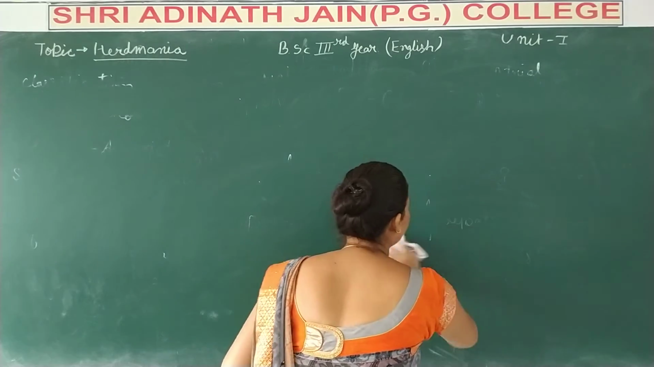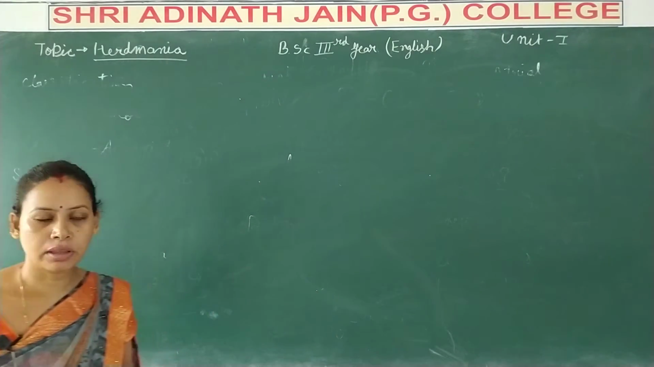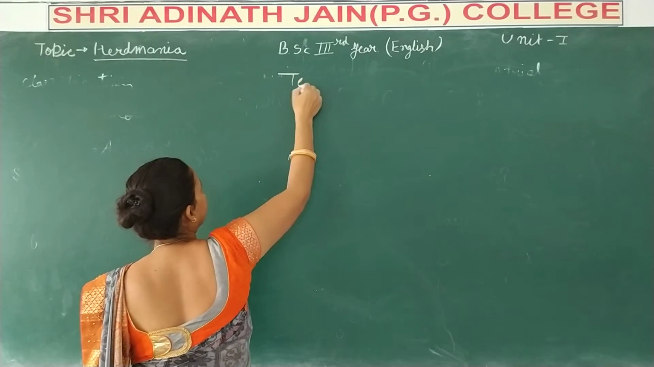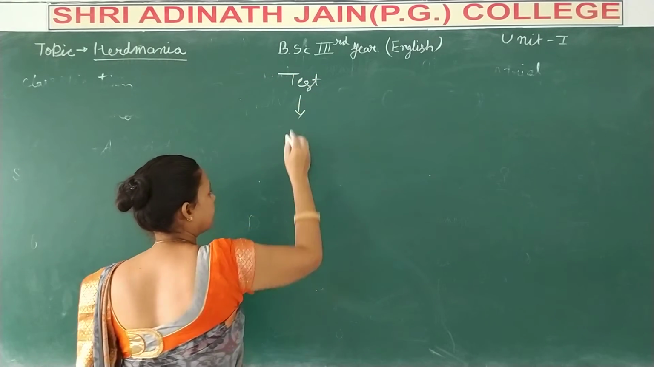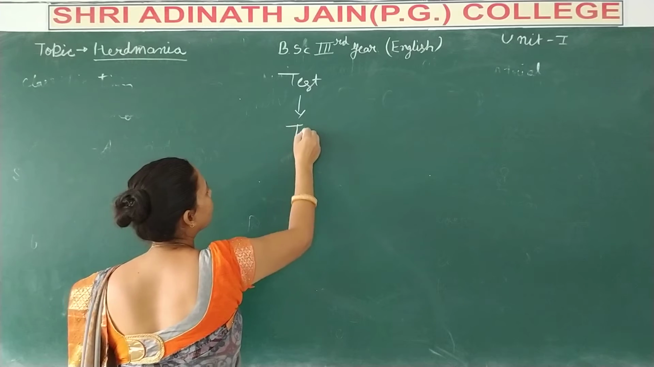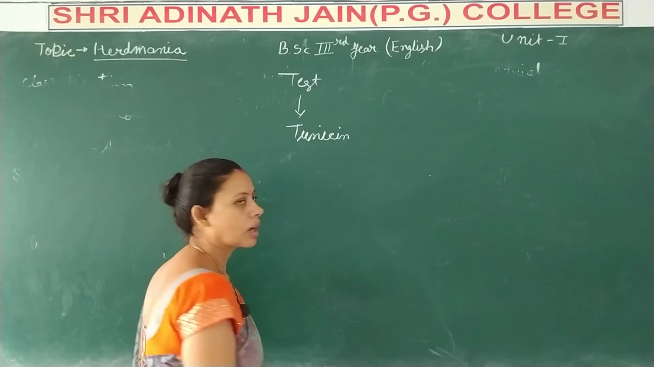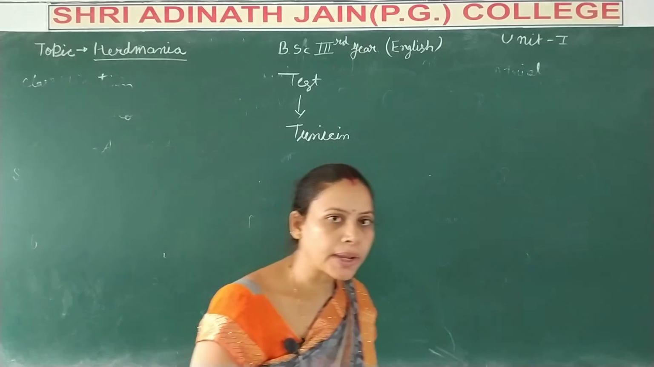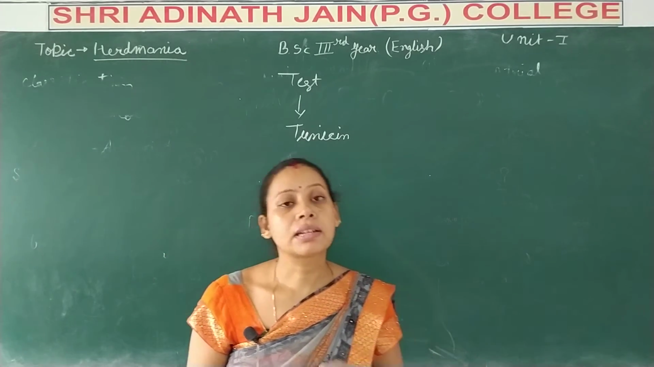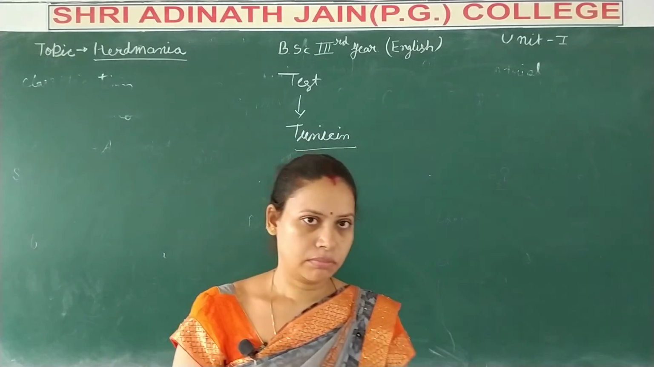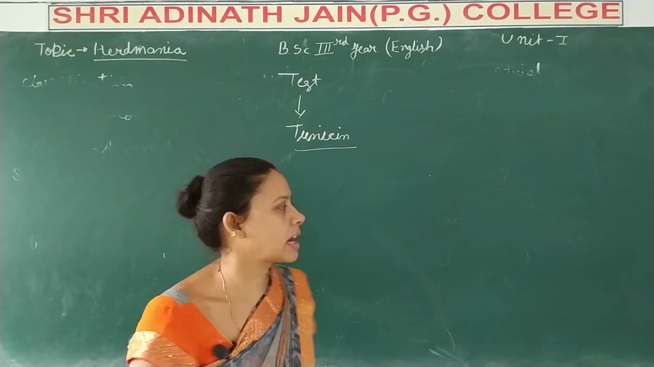Now, if we are talking about the proper body of the animal, its body is covered by a test, and the test is made up of tunicin. It is a glycoprotein, and the test has 6 types of cells.